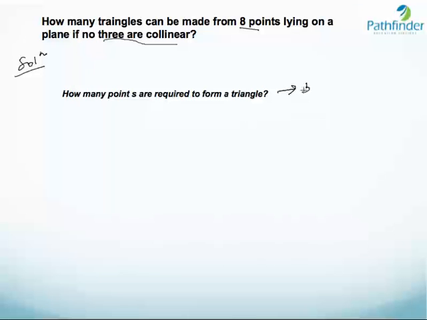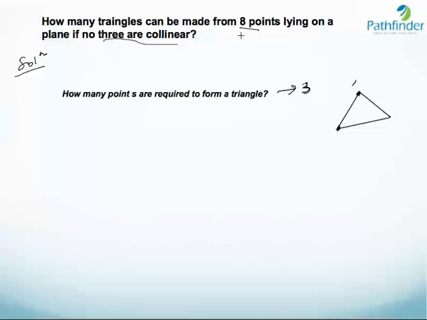Obviously, to form a triangle, we need 3 vertices or 3 points, and if we have randomly placed 3 points in a plane, you can always draw a triangle that passes through these 3 points, as you can see here. And these 3 points could have been placed in just about any fashion on a 2D plane.